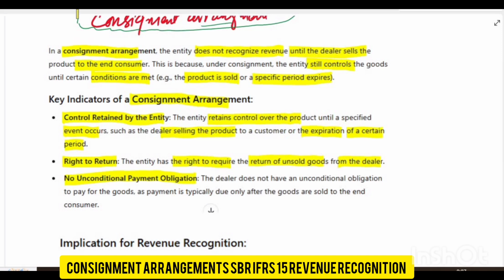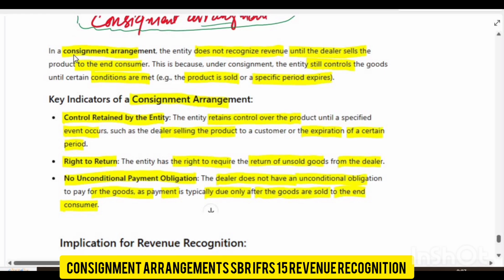And then you have the unconditional payment obligation: the dealer doesn't have an unconditional obligation to pay for the goods, as the payment is typically due only after the goods are sold to the end consumer. This means that the dealer doesn't have to pay for the goods unless the goods are sold to the customer.